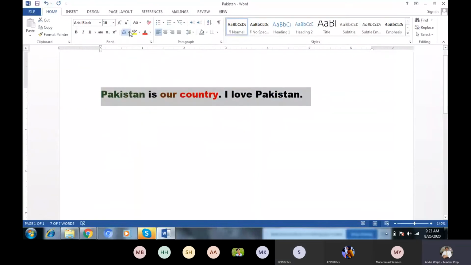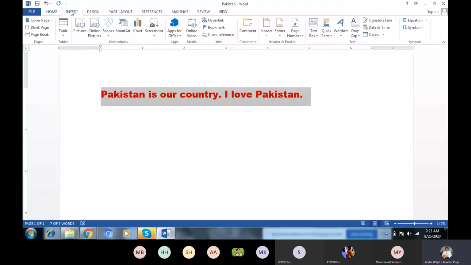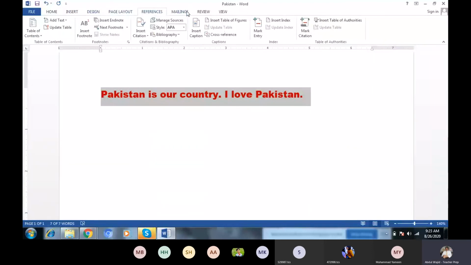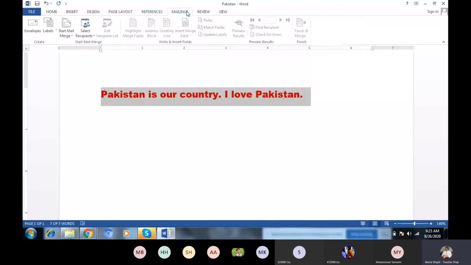Now, after that, this one is used for color of the text. Now we are on alignment here, right? These are different types of menus we are using. Insert, design. We will discuss that in the next lesson, inshallah, right?